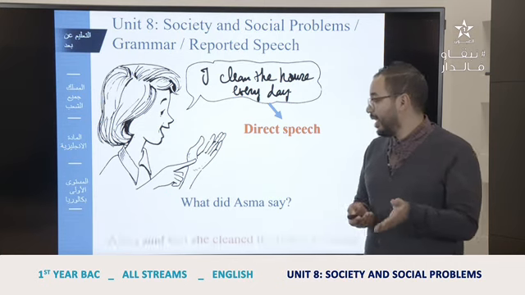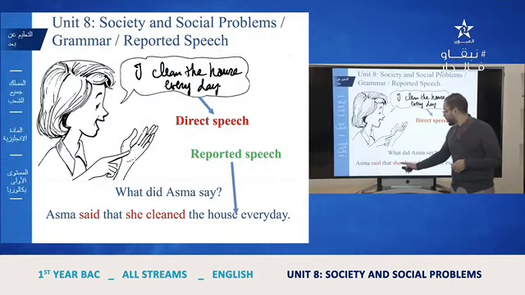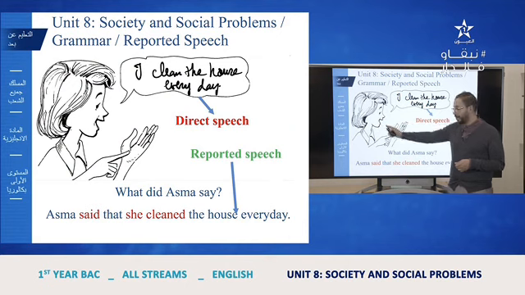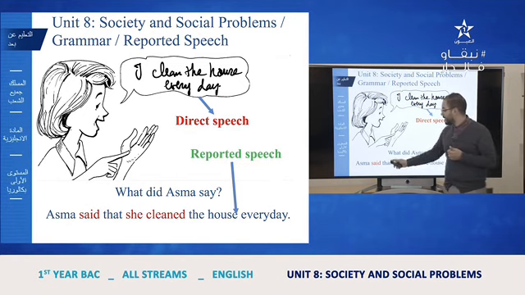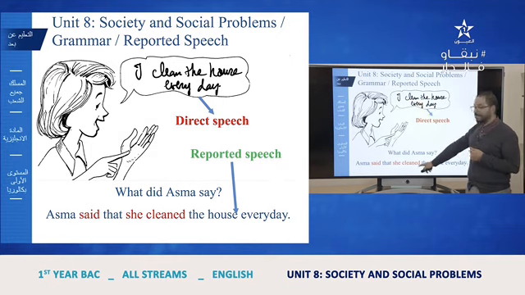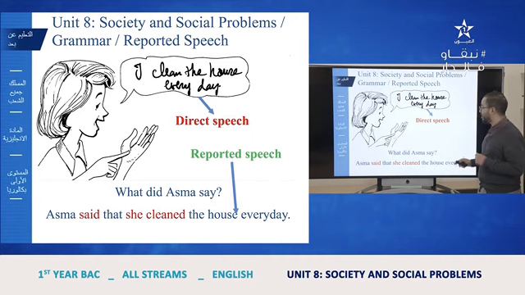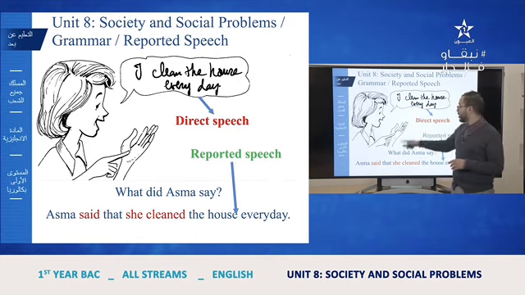You would say, Asma said, the verb is in the past, that she, Asma, okay? We don't use I, we change it to she, because I'm reporting, I'm talking about Asma. So Asma said that she cleaned the house every day. If you can see here the verb is in the present, we change it to the past. So this is the reported speech.